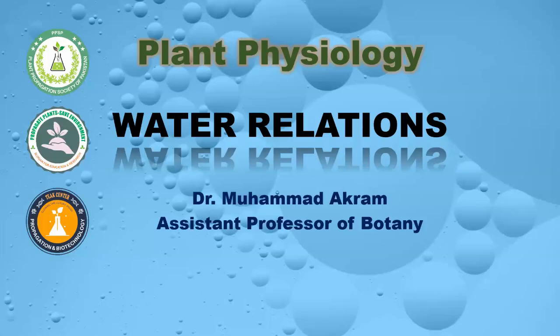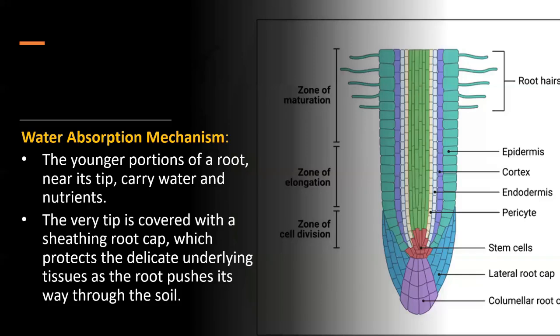Water relations in plants. Today we shall discuss the water relations in plants with different types of terminologies. Water absorption mechanism. As we know, all types of water present within the soil system is absorbed through the soil surface by the root system.